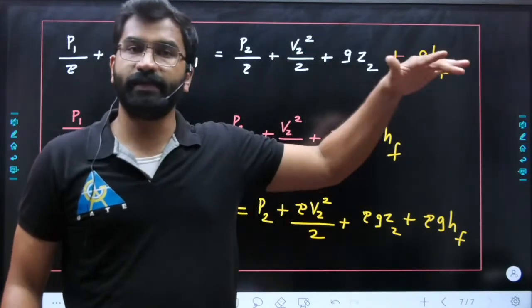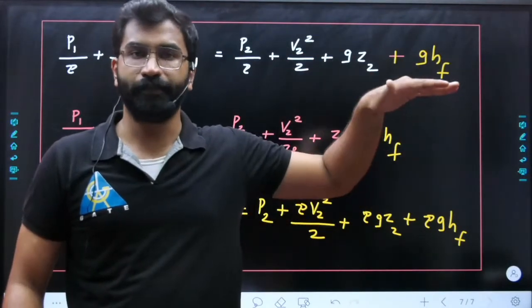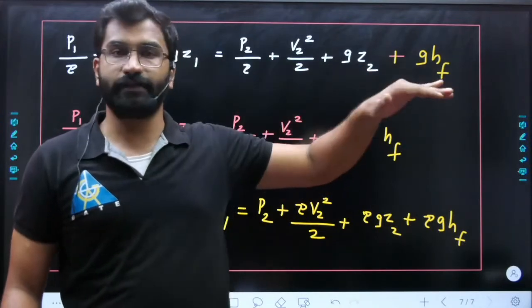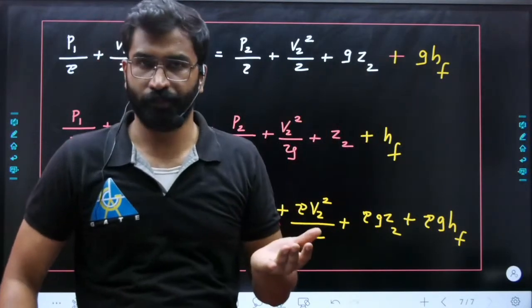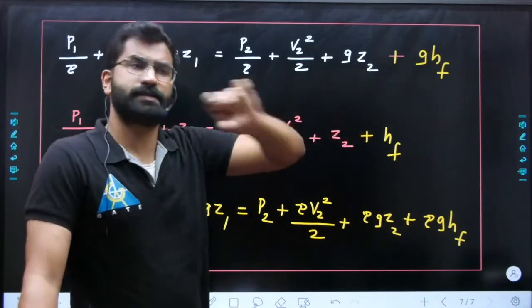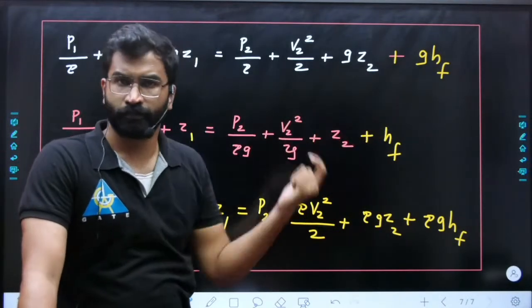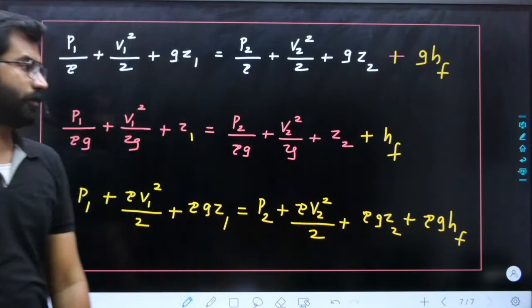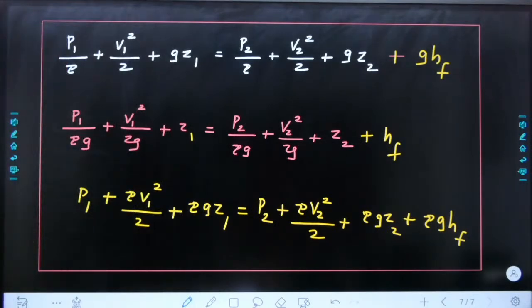Whenever we say the surface of a fluid, like a free surface, you can take the velocity as 0. And always take a streamline in the center of the pipe. So these are some rules you can remember. So this is your Bernoulli equation.